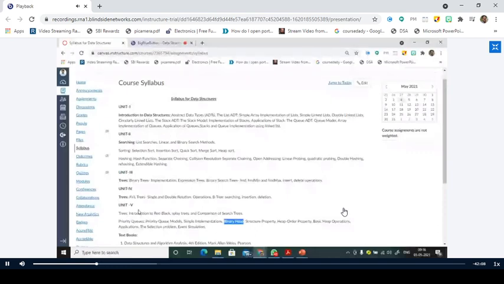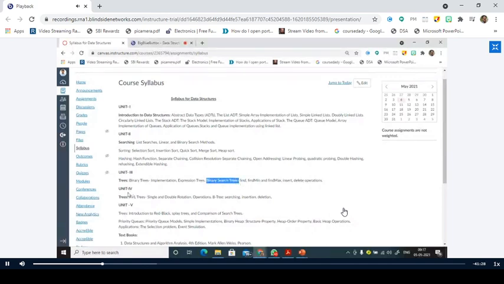In Unit 3, we will start with the introduction to trees, the binary trees, how trees differ from binary trees, what expression trees are, and how to implement these trees. And the most important topic in Unit 3 is the binary search tree. Very important, right? Remember that this binary search tree is the base for the other units also. For example, if I want to construct an AVL tree, you should know what a binary search tree is. Similarly, if I want to construct B trees and red black trees, you should know what a binary search tree is.